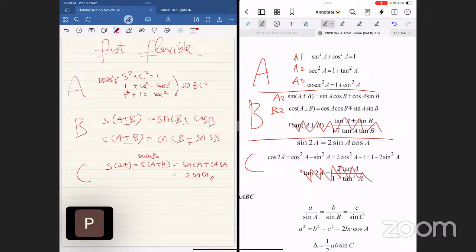Anu, do you understand what I'm saying? Yes. Kirana, do you understand? Yeah, I'm still writing it down. Go ahead. Ariel and Eben, do you understand? I'm revealing to you the connection. Good. Can you repeat one more time? No problem. Do you notice that I converted sine 2A into sine A plus A, which is now a section B thingy? You notice? And immediately I just use my section B. Do you understand? That's all I did. I used the one on top. That's all. Do you understand, Eben?